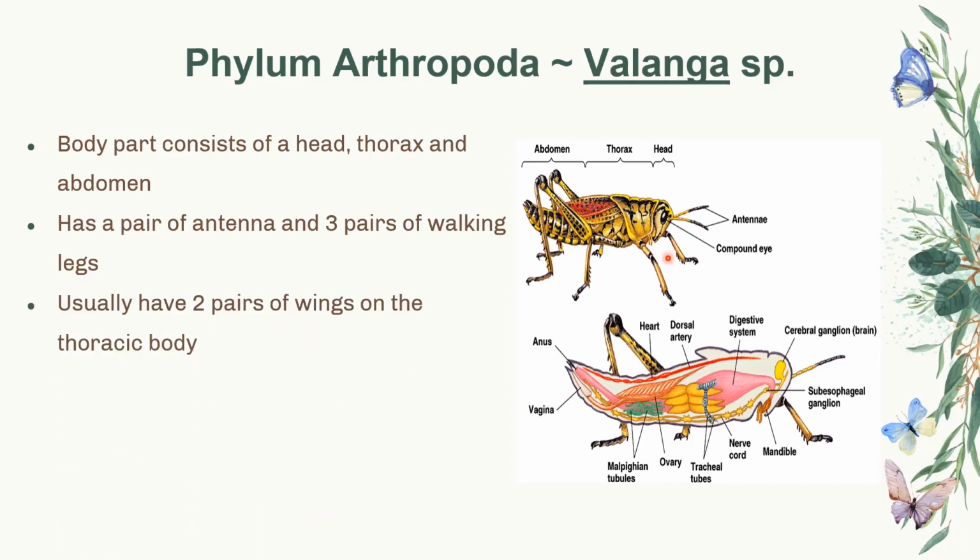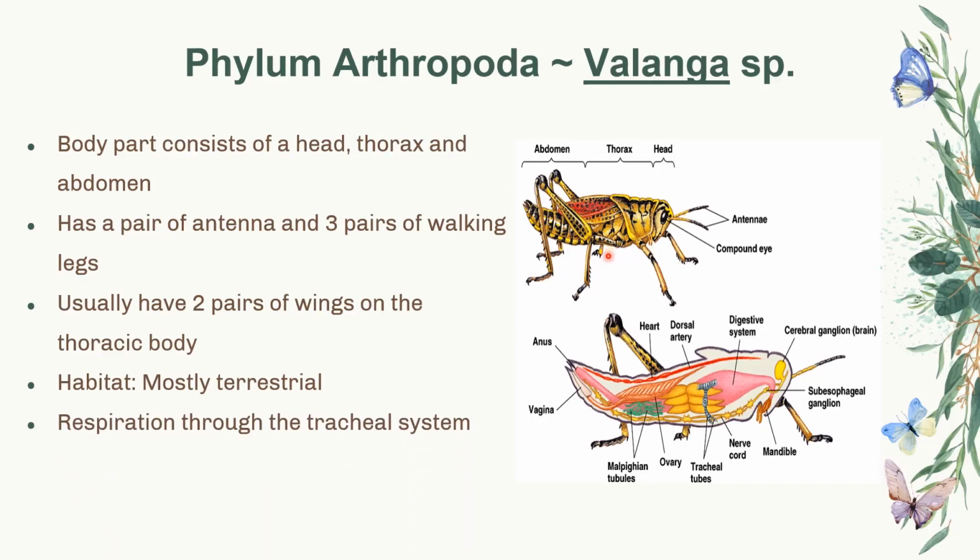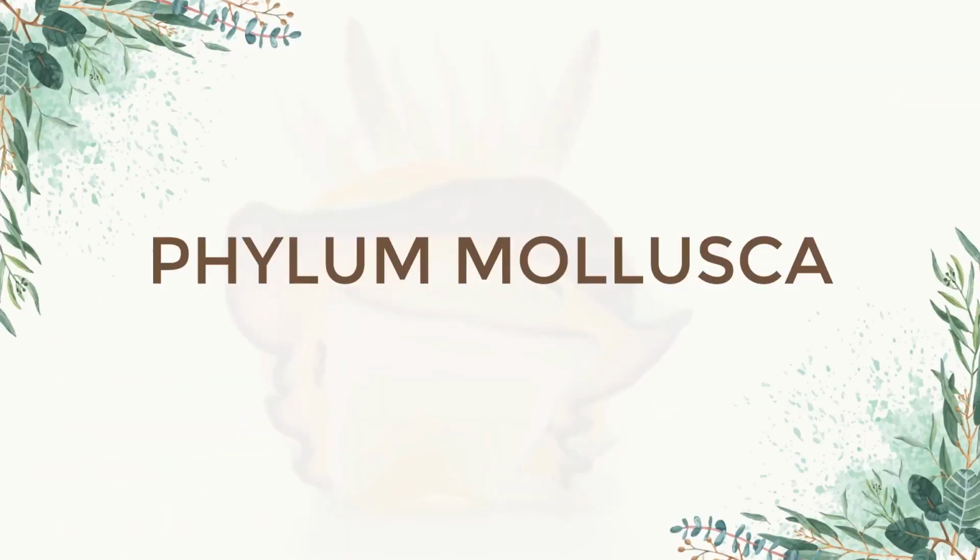They usually have 2 pairs of wings on the thoracic body, and you can typically find them mostly in terrestrial regions. The respiration for the grasshopper is through the tracheal system, as you can see in this cross section. They contain tracheal tubes, and it has various modes of nutrition due to its mandibles.